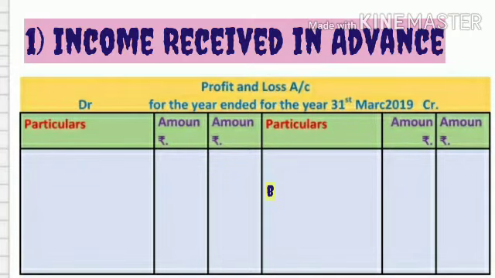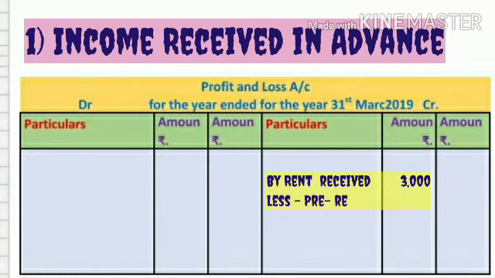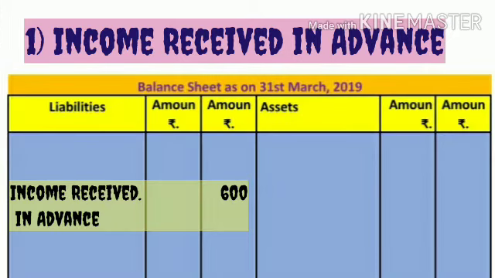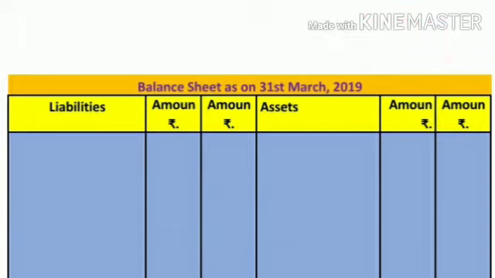The first effect of this adjustment, less from rent received on credit side of profit and loss account, that is by rent received rupees 3,000 less pre-received rent 600 is equal to 2,400 in the outer column of profit and loss account. And second effect, show on the liability side of balance sheet, income received in advance rupees 600.